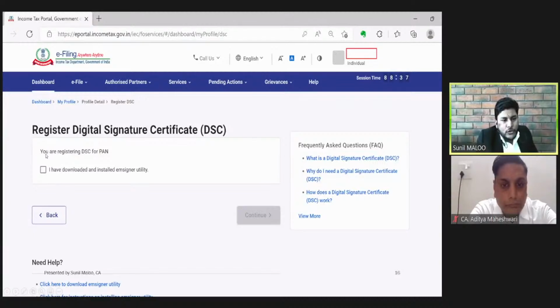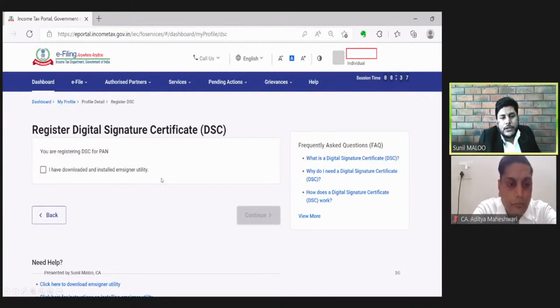Here the message is: you are registering DSC for PAN number so and so. We need to confirm this by ticking this box that I have downloaded the EMSigner utility. Here the income tax website asks us to confirm whether we have downloaded this EMSigner utility or not, because this utility is very important and compulsory for registering any digital signature.